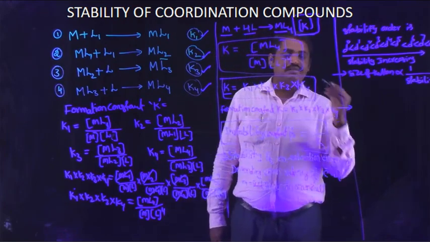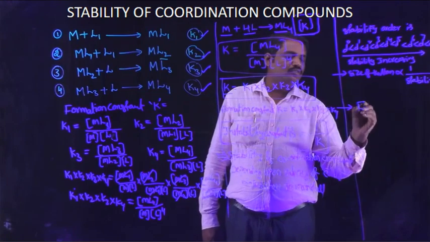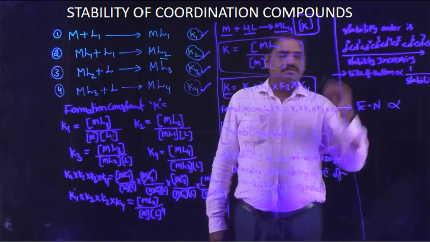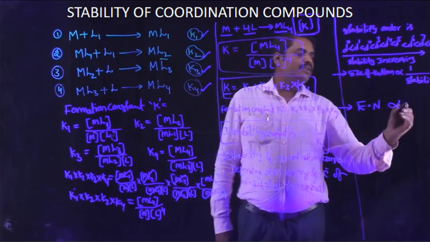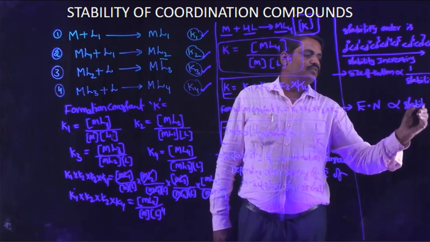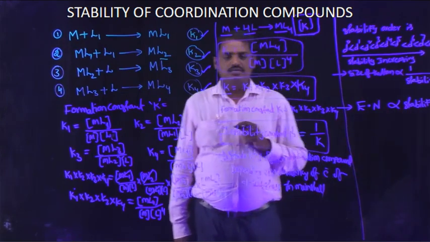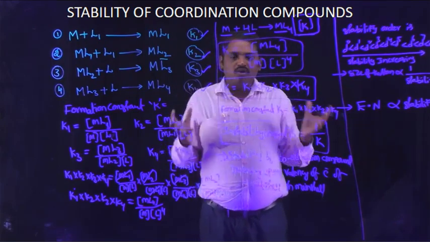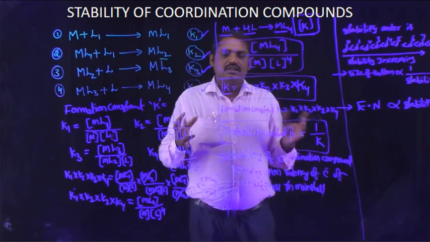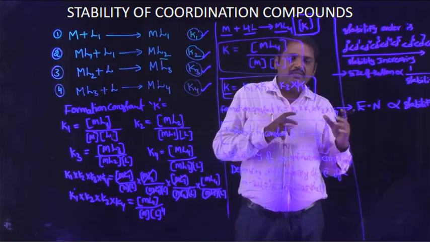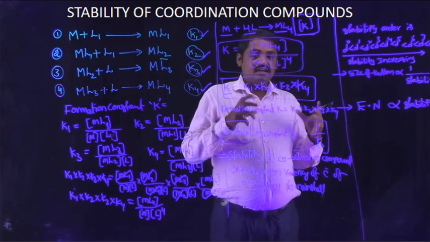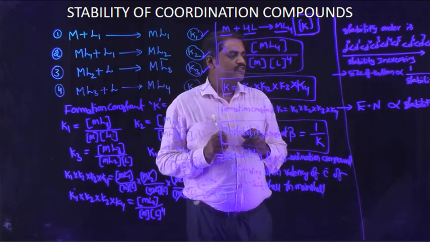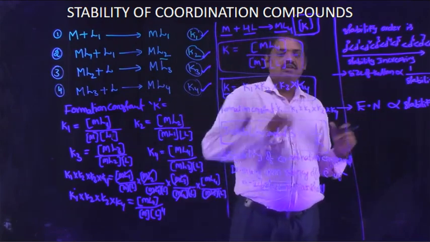And the next one, the electronegativity of the central metal atom in the given coordination compound. Electronegativity of the central metal atom is directly proportional to the stability of the coordination compound. As the electronegativity value of the central metal atom increases, stability also increases.